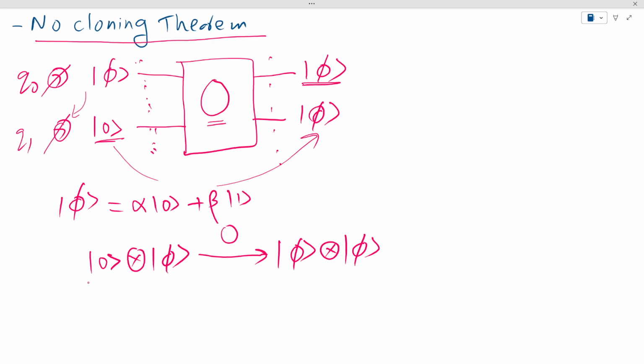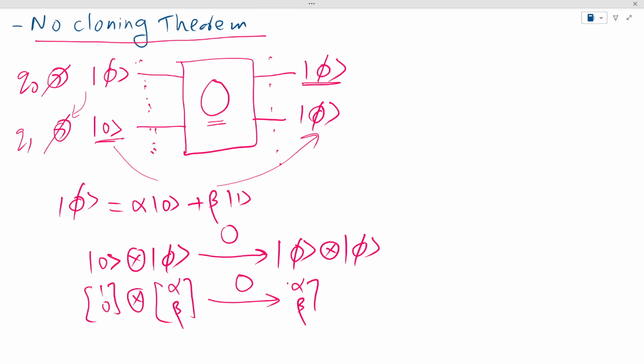So I can write this 0 as, let's say, (1, 0), tensor this phi is (alpha, beta), and this has to go to the tensor product state phi tensor phi, (alpha, beta) tensor (alpha, beta).